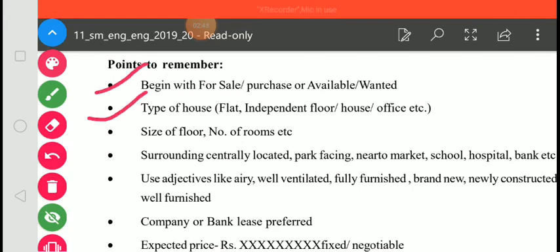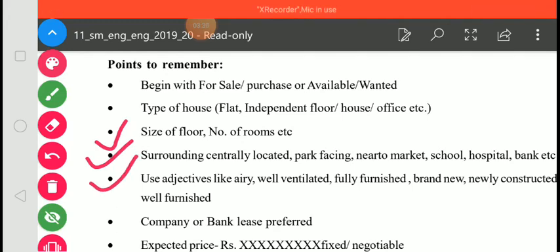Second one, type of house. Whether you are going to purchase or sell, you must mention which type of house it is, whether it is a flat or an independent floor, whether it is a house, office, etc. Third one, you must mention size of floor, number of rooms, etc. Fourth one, we need to mention surroundings: centrally located, park facing or near to market, school, hospital, bank, railway station, metro station, etc. Okay, you must mention all these things.